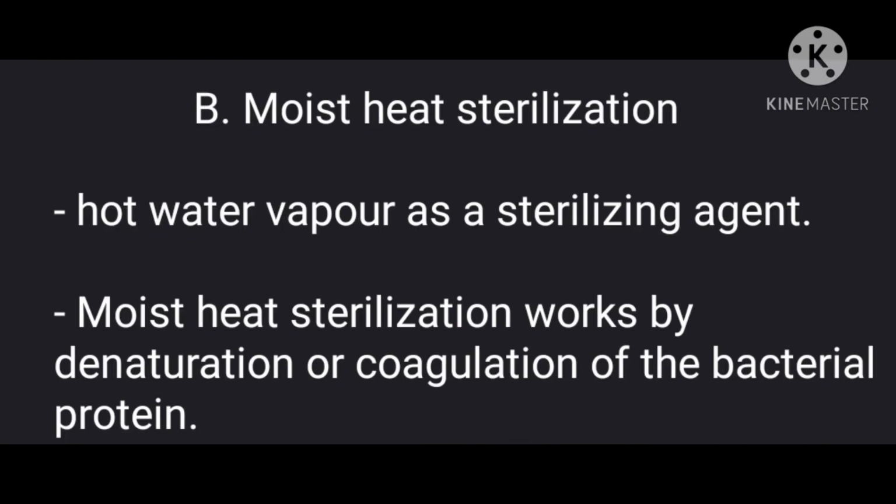The next is moist heat sterilization. This is done by using hot water vapors as a sterilizing agent. At high pressure, steam is used to sterilize an object, killing any bacteria, viruses, or spores that may have contaminated the object. Moist heat sterilization works by denaturation or coagulation of the bacterial protein. The following equipments are used for the sterilization process of different types of materials.